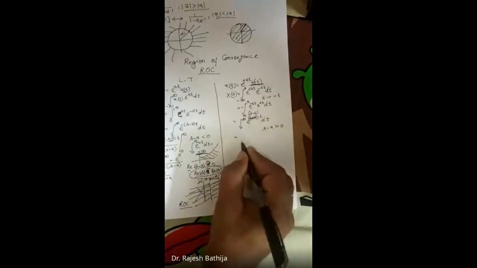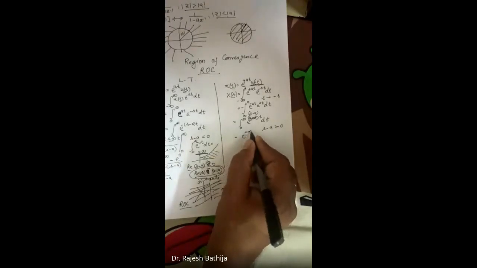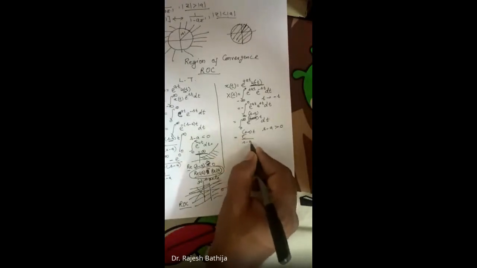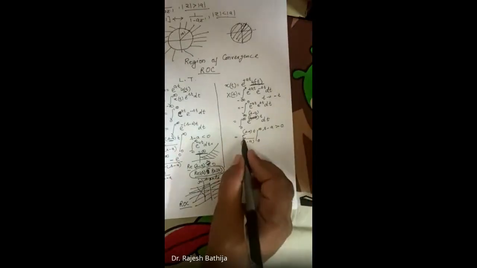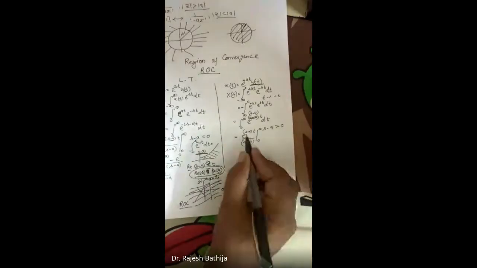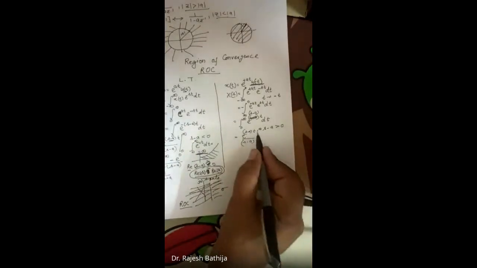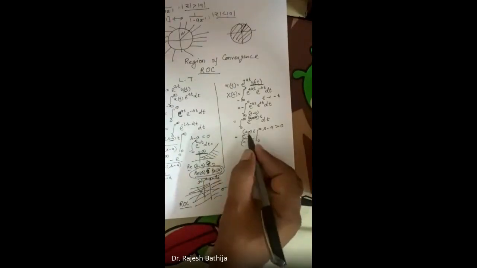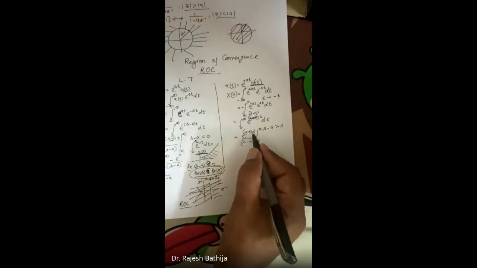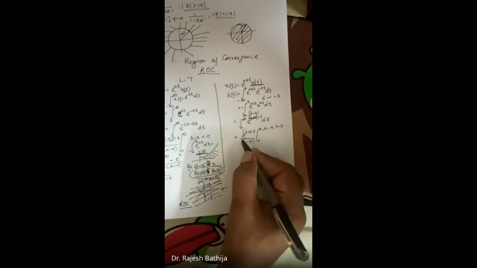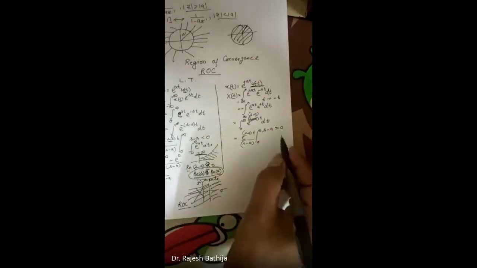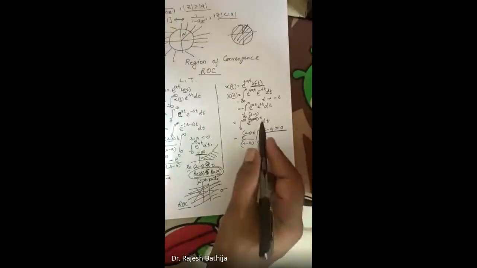The integral of this will be what? It will be e to the power s minus a into t over s minus a. And if I substitute the limits from 0 to infinity, what will I get? I will get e to the power s minus a times infinity, and this will be infinite only when s minus a is positive. If s minus a is negative, then e to the power minus infinity will come, and it tends to 0. And then we can find the result of this. Otherwise, we cannot define it.